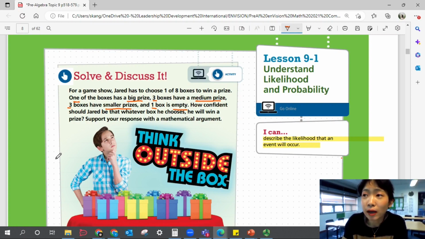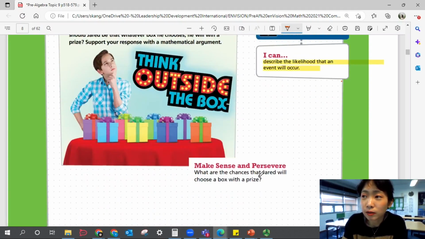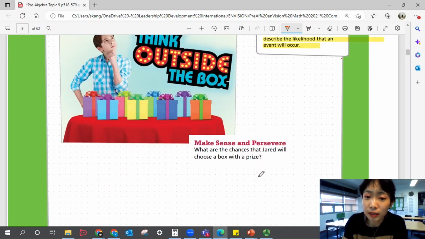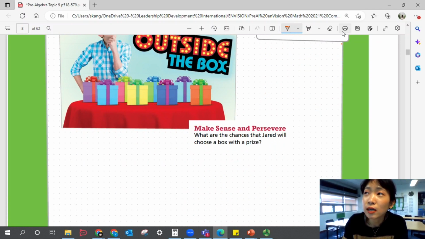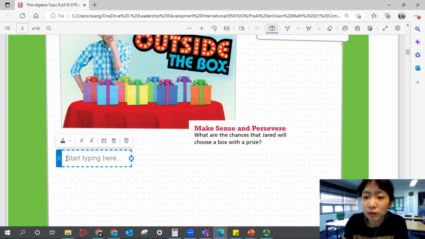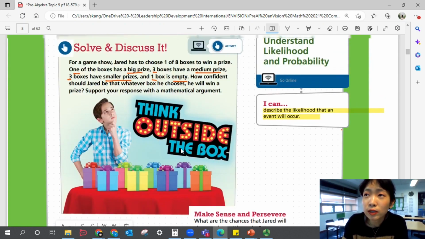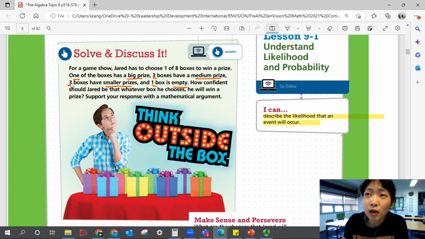Let's think about some probabilities. That's why we need probabilities. So you can explain in different ways, but I'll show you one way, okay? So first of all, look at the big prize. Big prize is only 1 box, so 1 out of 8 would be the probability of the big prize, right?